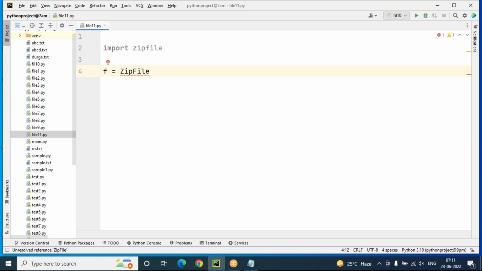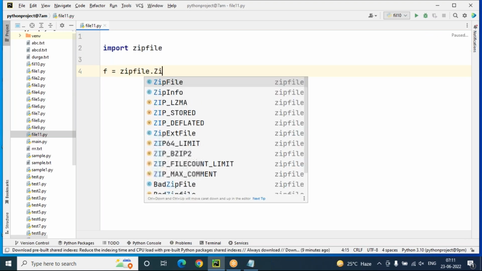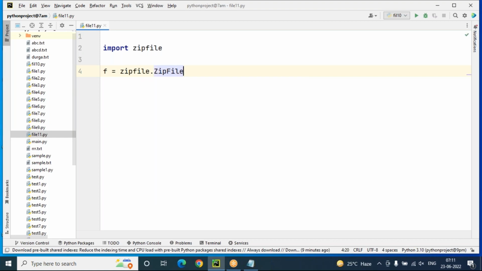The zipfile module. If you want to consume anything from the zipfile module, you have to use module name dot class name, like that only. The module name is small letter zipfile, dot, class name is capital letter ZipFile. A file name, any file name you can take.